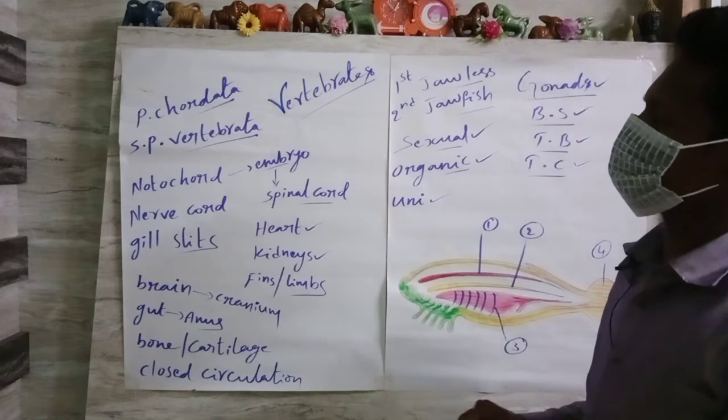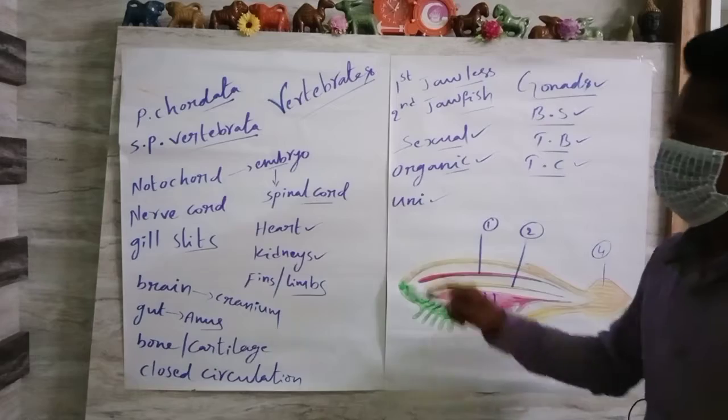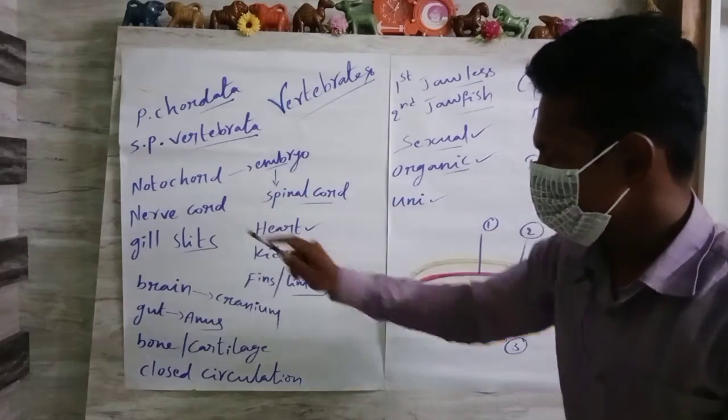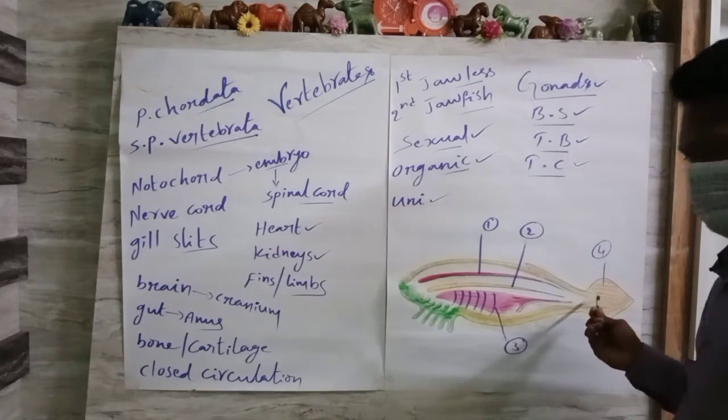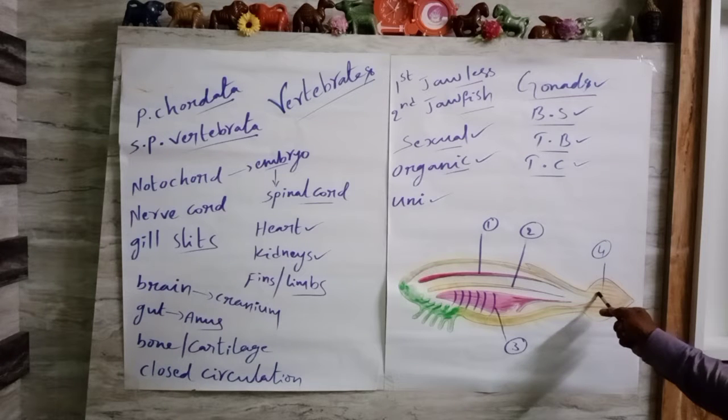But the basic features of vertebrates are notochord, nerve cord, gill slits, and post anal tail.